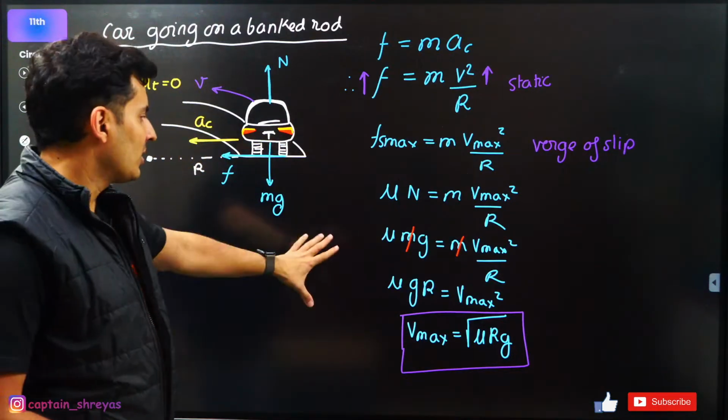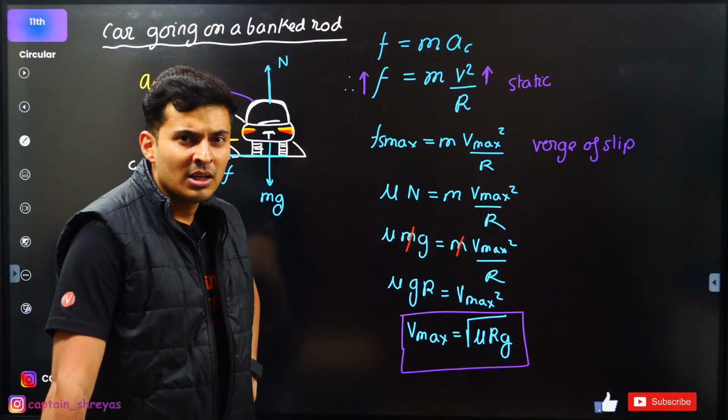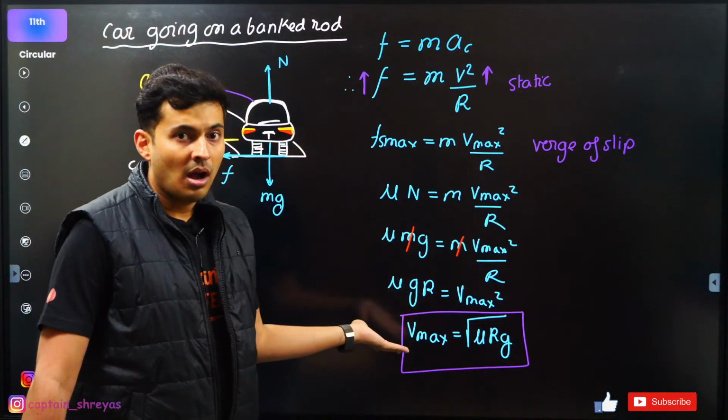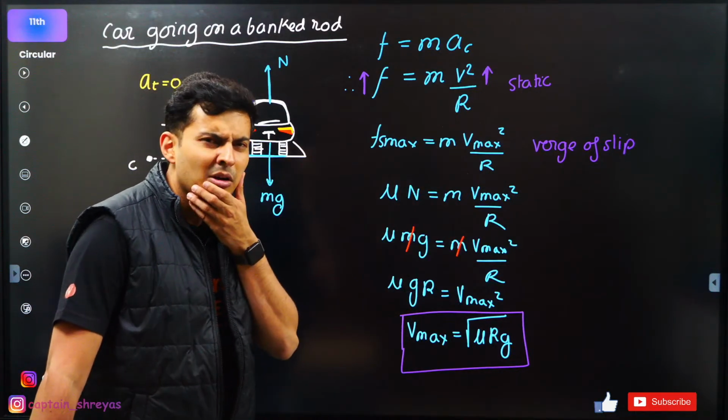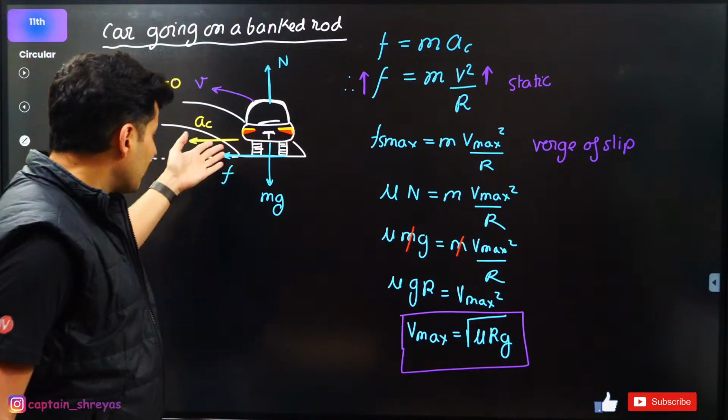But now I'm not satisfied. I get this speed. Imagine you get this speed for some reason, 60 kilometers per hour. I will not be happy. I'll be like, what nonsense. I can't go on the curve more than 60. But I want to go at 70. I want to go at 90. I want to drive my car very fast. I want a Tesla car, man.